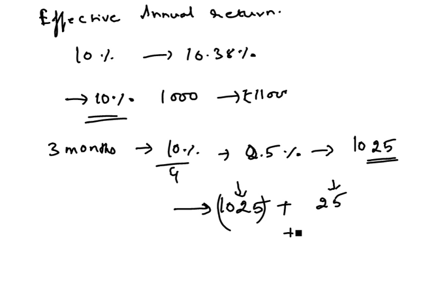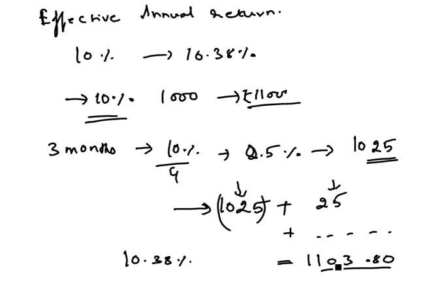In other words, the interest earned in each quarter increases the interest earned in the subsequent quarter. So by the end of the year, you will be getting around 1103.80 instead of just 1,100. So the effective annual interest rate is actually 10.38 percent.